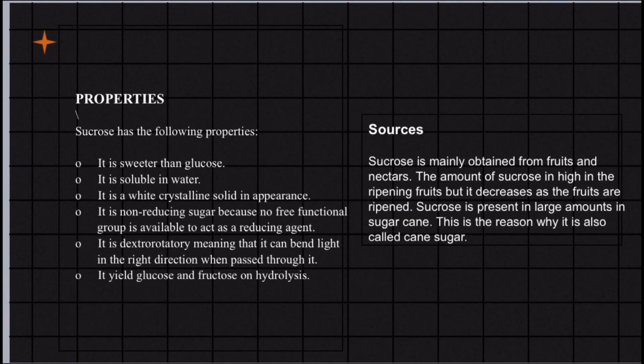Properties of sucrose. Sucrose is sweeter than glucose. It is soluble in water. It is a white crystalline solid in appearance. It is a non-reducing sugar because no free functional group is available to act as a reducing agent. It is dextrorotatory, meaning that it can bend light in the right direction when passed through it, and it also yields glucose and fructose on hydrolysis.